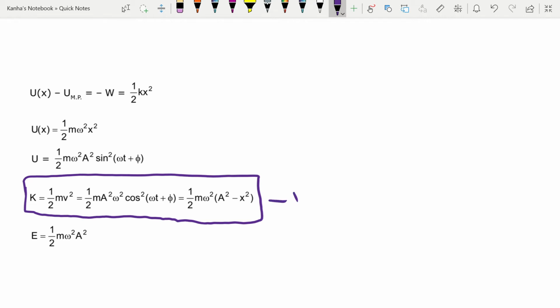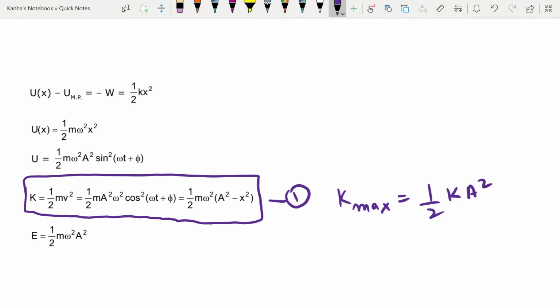So I get my kinetic energy as this. There's nothing new happening here. You can see that the maximum value of kinetic energy, K max, will come out to be half k a square. This will happen at x equal to 0, and K min will be at x equal to a.